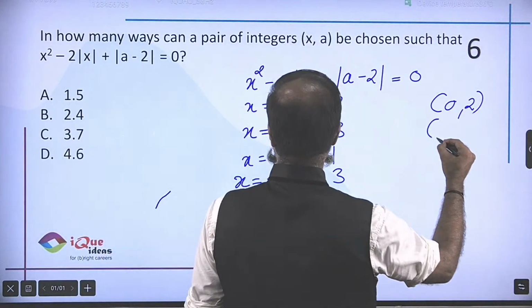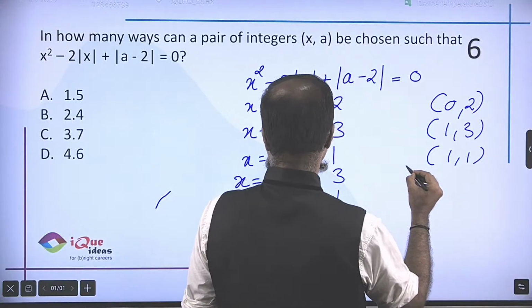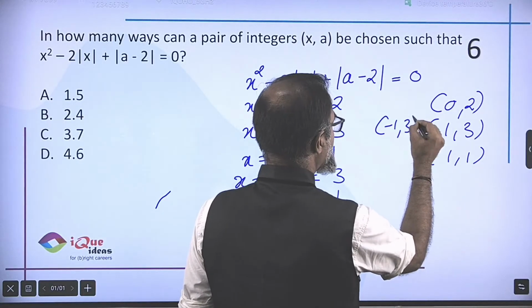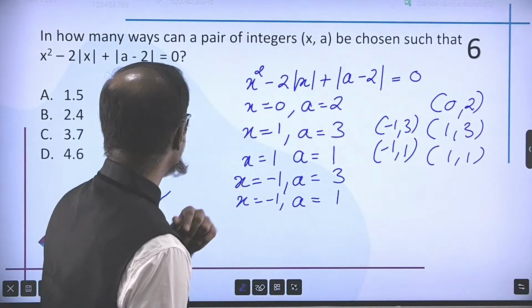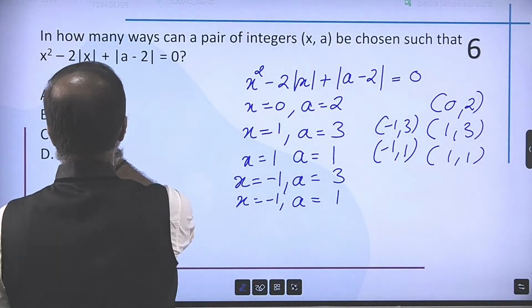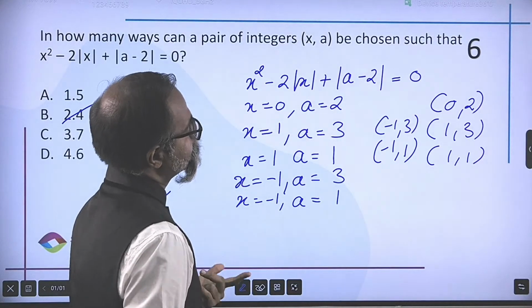So possibly I can have 1 comma 3, 1 comma 1. I can have minus 1 comma 3 and minus 1 comma 1. So definitely 5 solutions are possible. So 4 is not the answer. But can I have more solutions? Let's check.